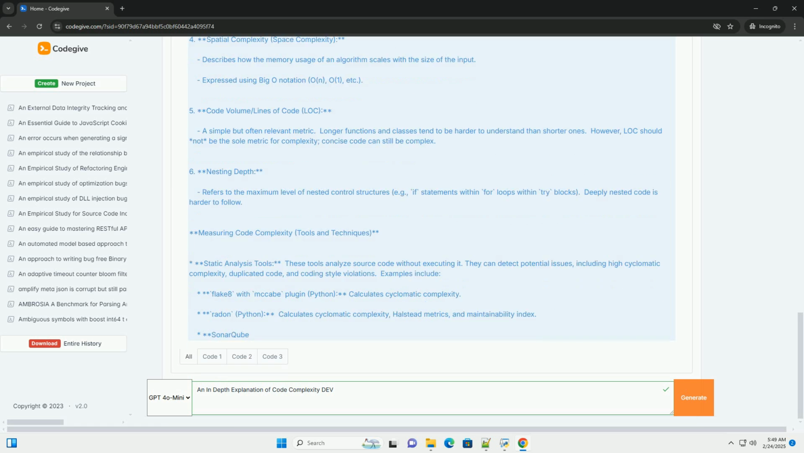Conclusion. Managing code complexity is an ongoing process. By understanding the different types of complexity and employing the techniques described in this tutorial, you can write code that is easier to understand, maintain, and test, ultimately leading to better software. Remember to use static analysis tools, conduct code reviews, and profile your code to identify and address complexity issues proactively. Regularly refactoring your code and adhering to best practices will ensure that your software remains maintainable and robust over time.